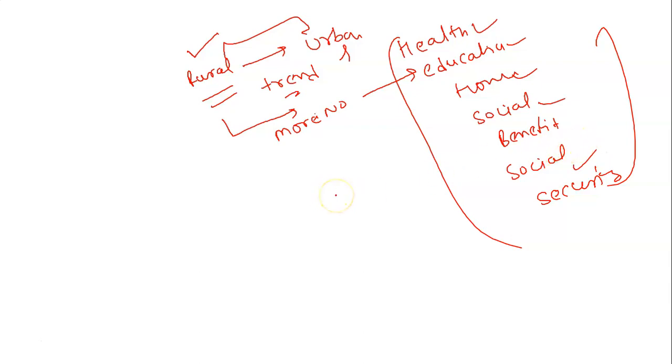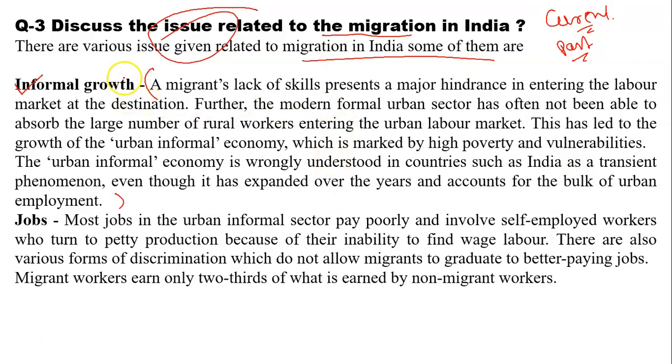So what I want to say is that it will create informal growth. I have explained what informal growth is. So if a person is moving from a rural area to an urban area, then it will move towards informal growth.